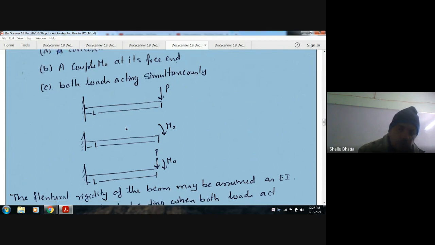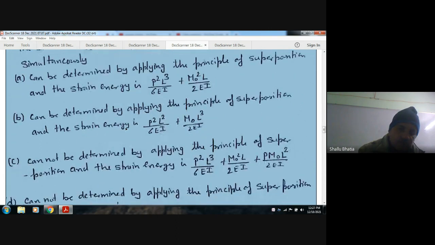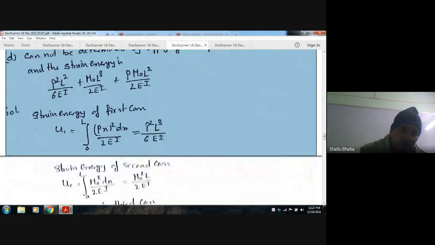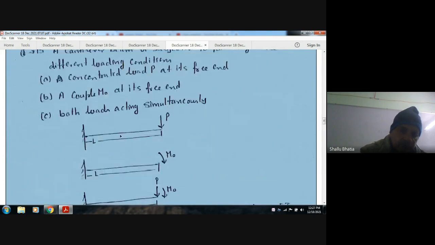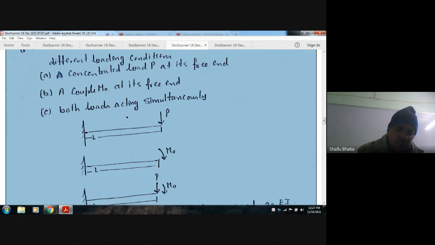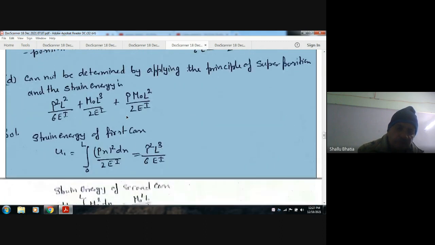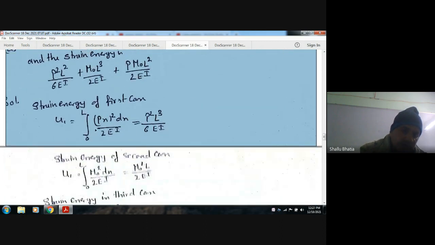In the first case, let U1 be the strain energy, and it will be given by the integral of M square dx by 2EI, where M is P into x. Okay, so U1 will be, and x is variable from 0 to L, so P square L cube by 6EI.